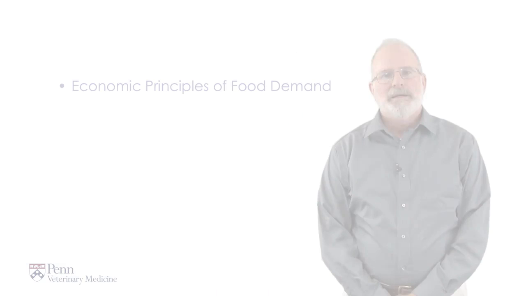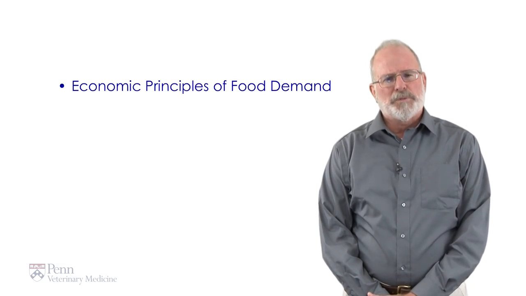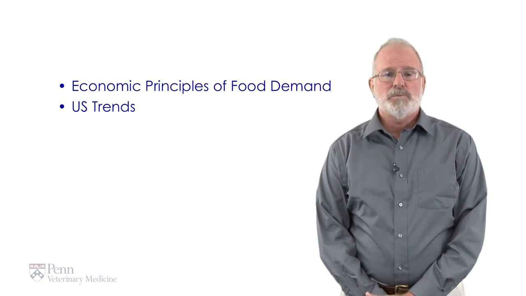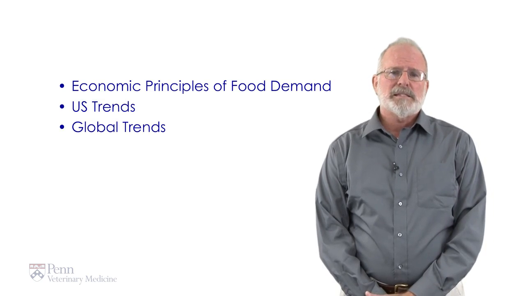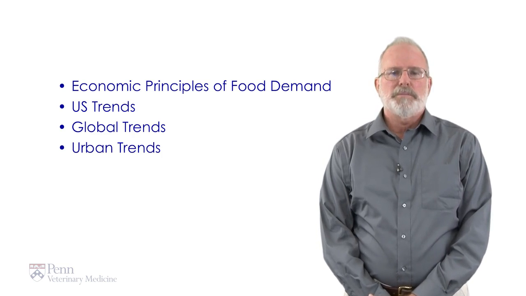Today we'll talk about the demand for animal products. The topics that we'll cover will be the underlying economic principles that govern food demand and how we purchase food. We'll look at trends in the US as well as global trends. And lastly, we'll look at what's happening to the global trends in the urban population and their demand for various food products.